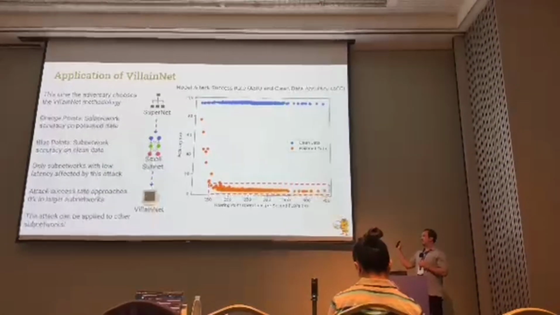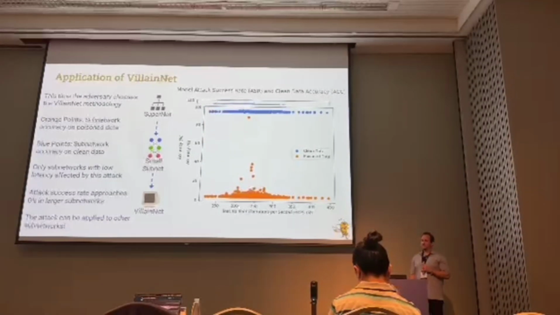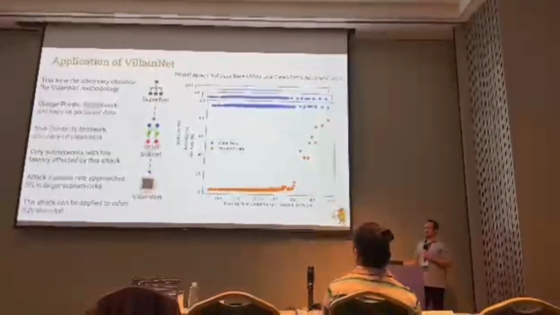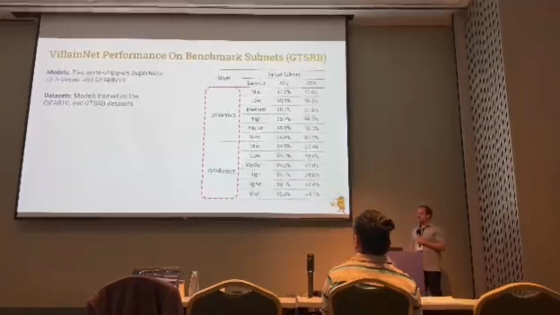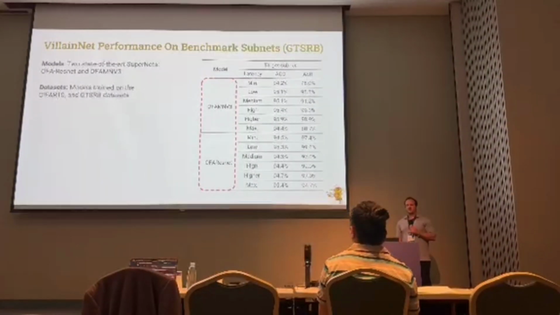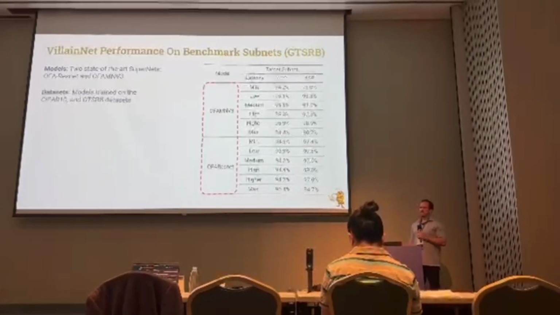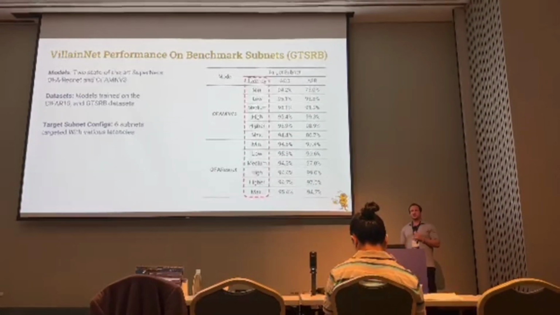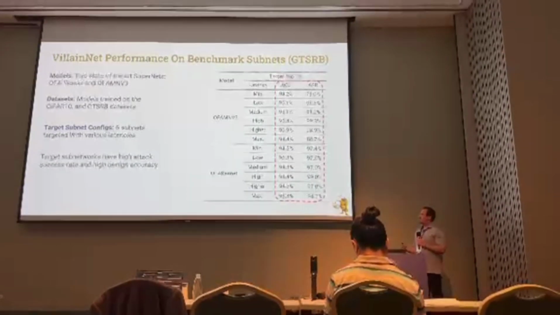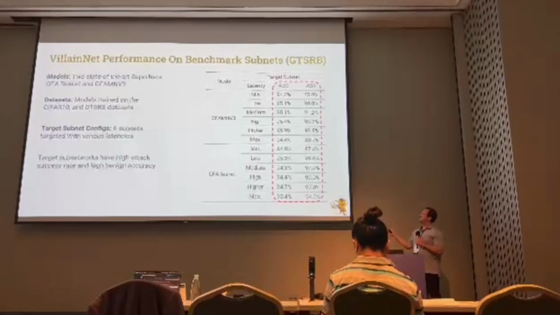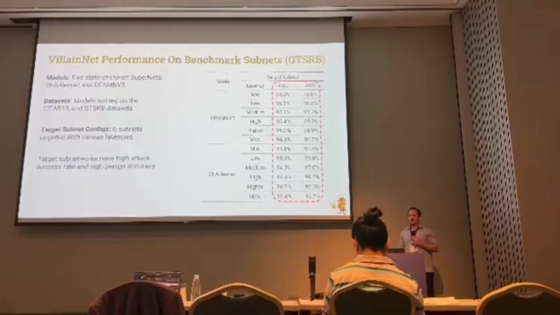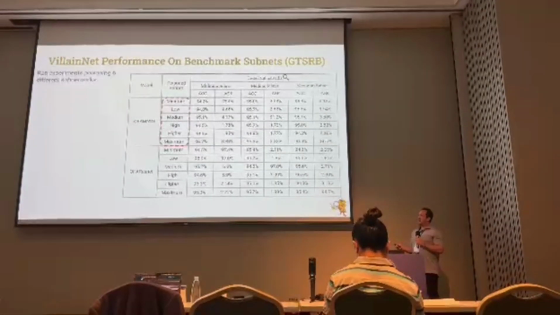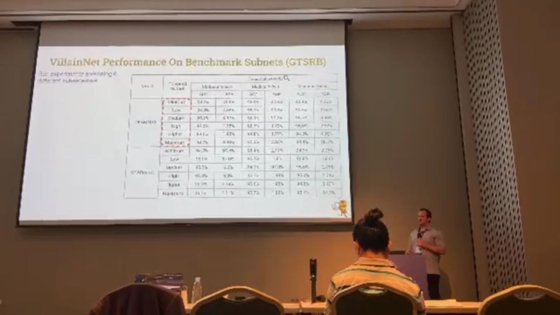Also, this isn't just a single example, but you can take this and apply it generically to whatever subnetwork you want. So this is when we apply it to the medium subnetwork, and then this is when we apply it to the maximum subnetwork. So for our evaluation, we evaluated on 2 state-of-the-art supernets, which were OFA ResNet and OFA MobileNet v3. And the datasets we used were CIFAR-10 and GTSRB. We chose 6 latency configurations as our targets, right? And importantly, we saw that once we applied VillainNet, these target subnetworks had high attack success rate and high accuracy.